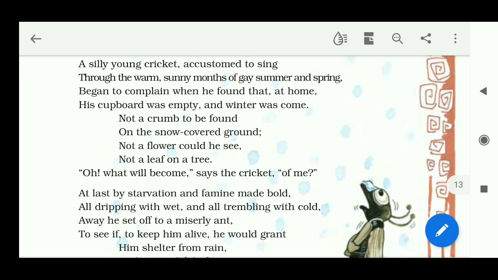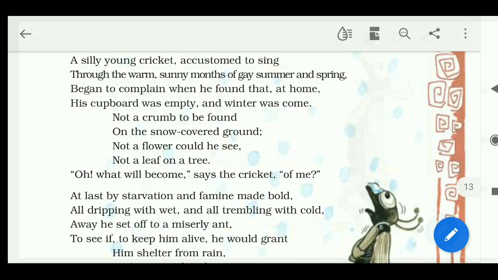A silly young cricket, accustomed to sing through the warm sunny months of gay summer and spring, began to complain when he found that at home his cupboard was empty and winter was come. Not a crumb to be found on the snow-covered ground, not a flower could he see, not a leaf on a tree. Oh, what will become, says the cricket, of me?